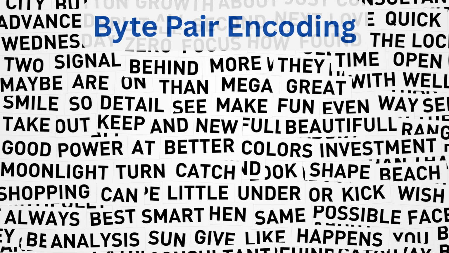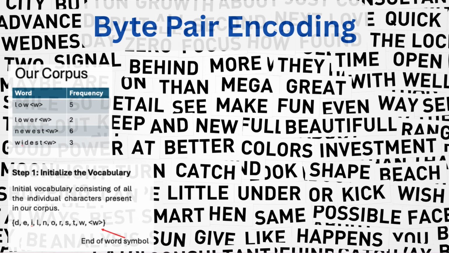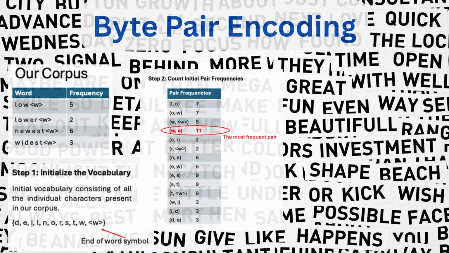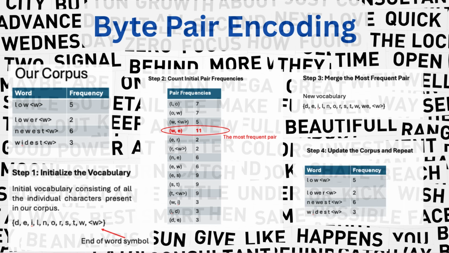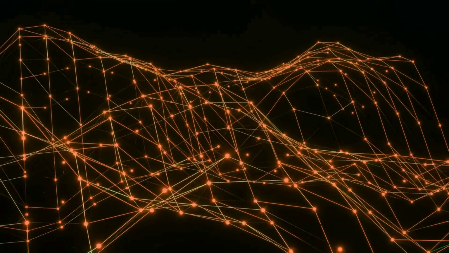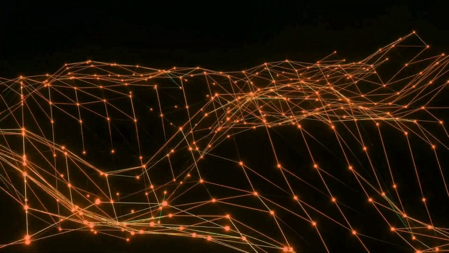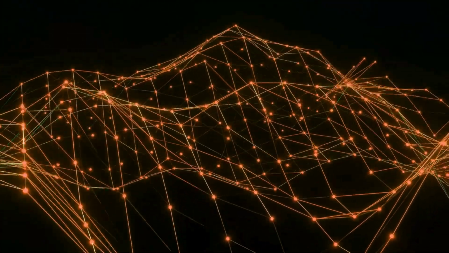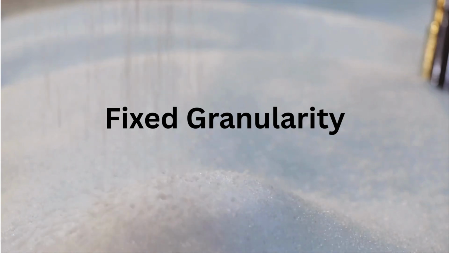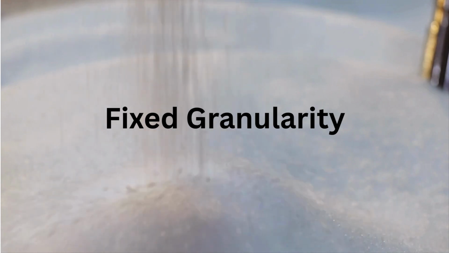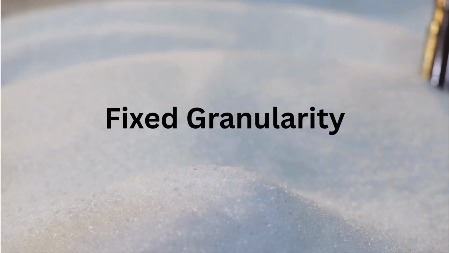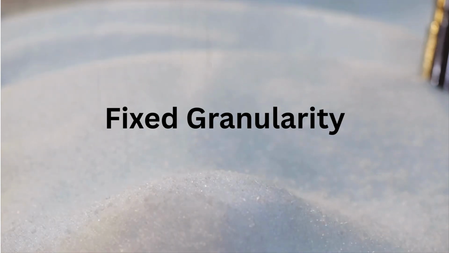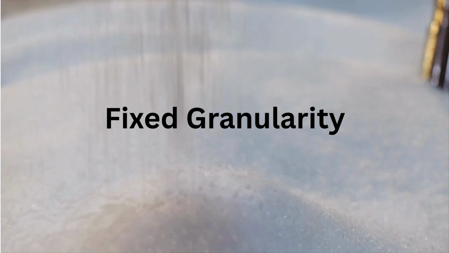By far the most popular method is byte pair encoding. BPE works by repeatedly merging the most frequent byte sequences in the training text until a preset vocabulary limit is reached. This process involves splitting text once and building a static vocabulary. However, this traditional approach, while common, comes with several significant limitations, what we might call pain points. First, fixed granularity. Tokenization imposes a fixed granularity on the input text, which means the language model is stuck with that choice of how it operates on data and how far into the future it predicts. This locking in of a single level of granularity applies to all subsequent model layers.